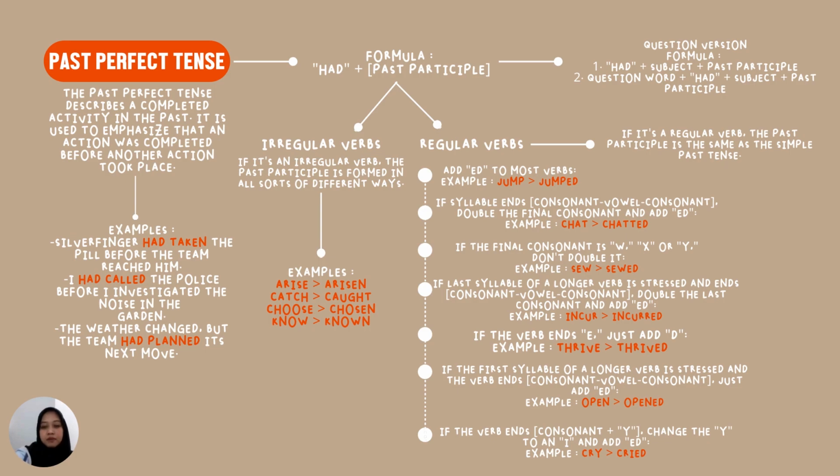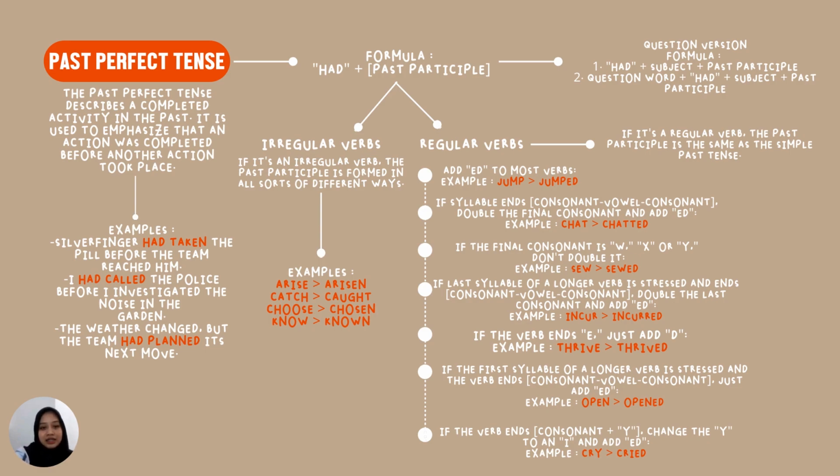So incur becomes incurred. And then the fifth is if the verb ends with E, just add D. Example, thrive. Since thrive ends with E, we just need to add D after it. So thrive becomes thrived. Another example, guzzle becomes guzzled.